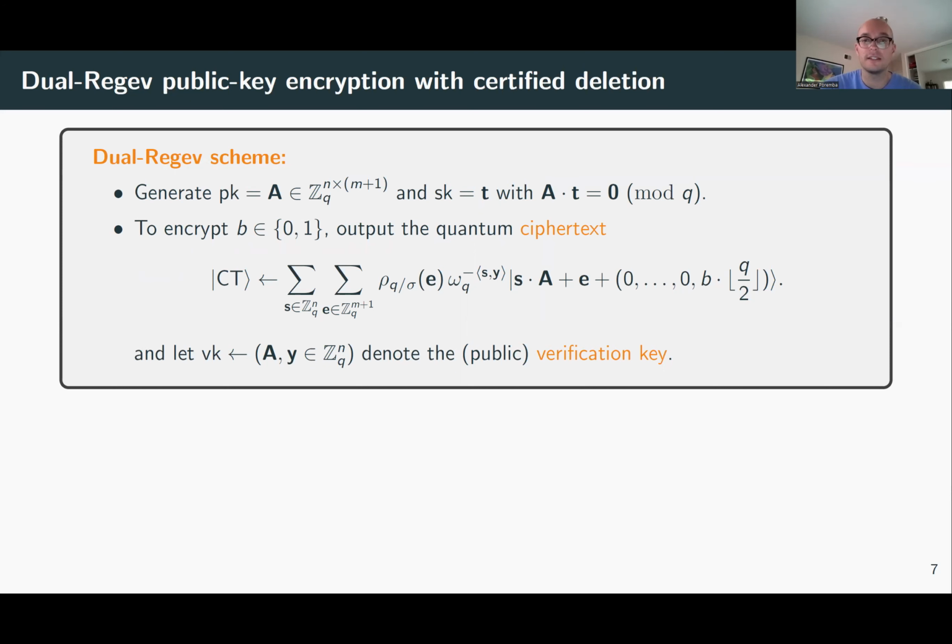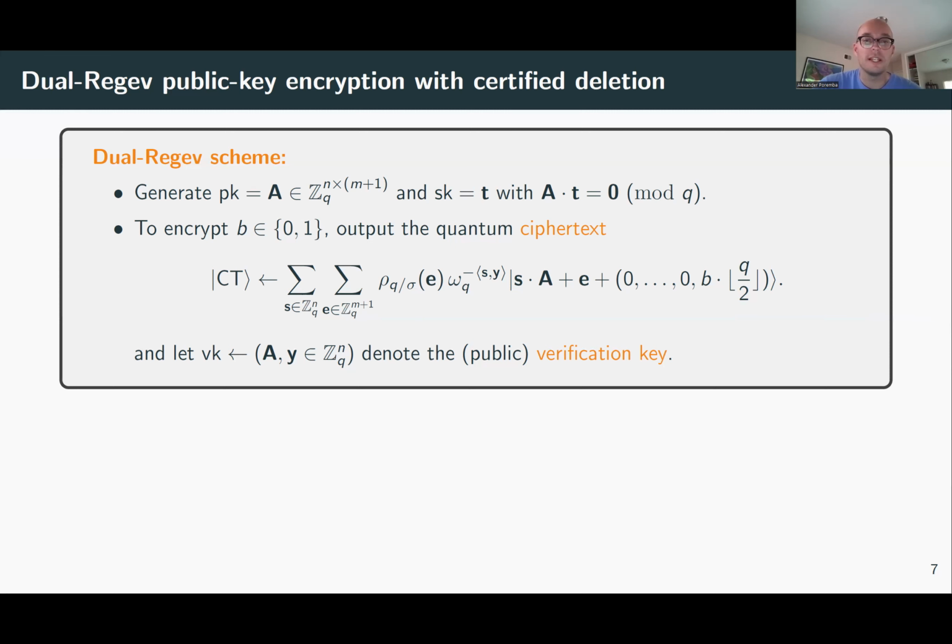Okay, this is exactly as in the classical Dual-Regev scheme. And then we also have a phase which depends on Y, and A and Y will precisely be the verification key that we will publicly broadcast so that people can verify deletion certificates. Okay, so let's look at this in detail.